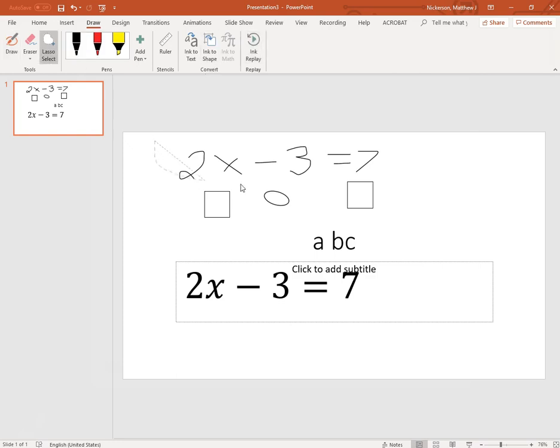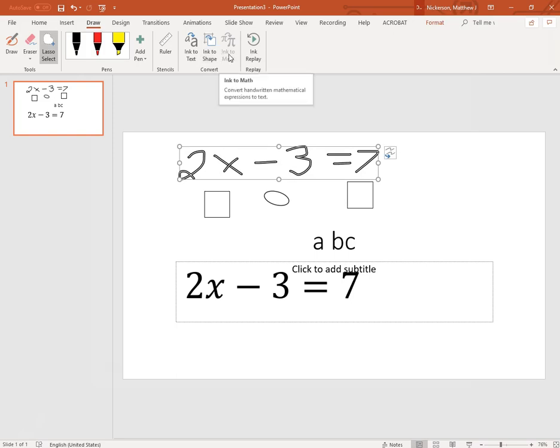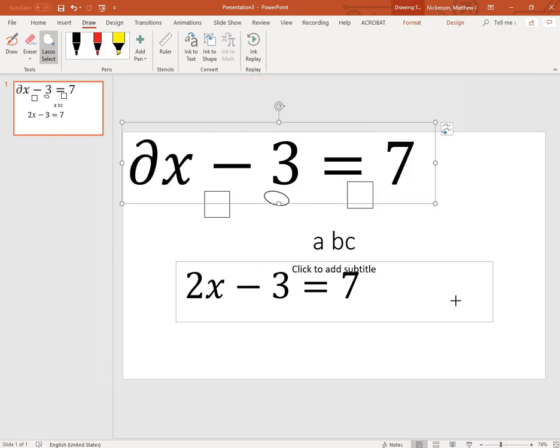And again, Ink to Math is grayed out, but I can use my lasso. Notice that I didn't quite get all the way around the 2, but it still selected the entire 2. But this time, it doesn't recognize the 2 as a 2. I've got a Greek letter in there instead.